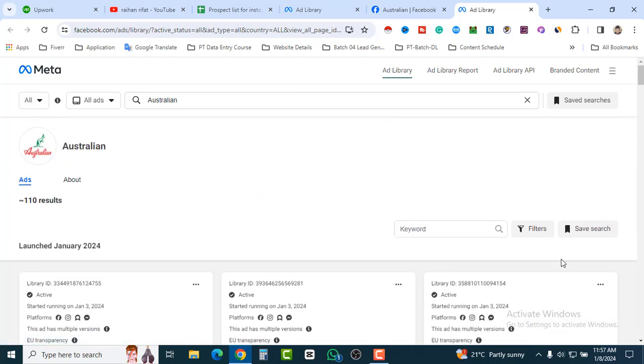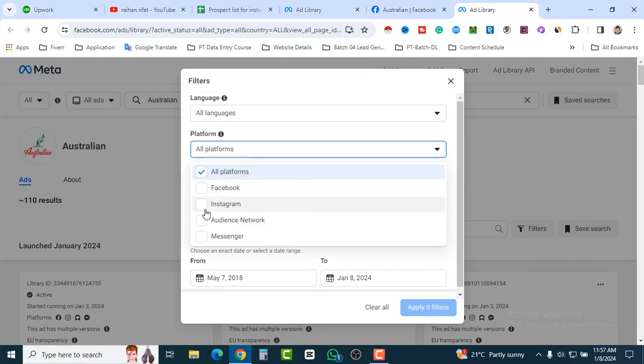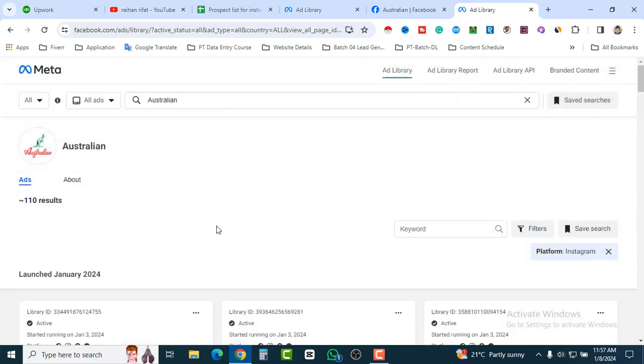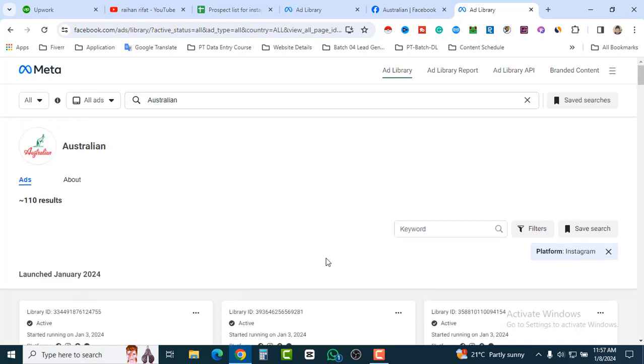Okay, here you can see also the filter section. You will type only Instagram and let's update it. Here you can see 110 results showing. That means the platform is Instagram, Messenger and Facebook also. So these are both platforms, as you already know. So 110 results.